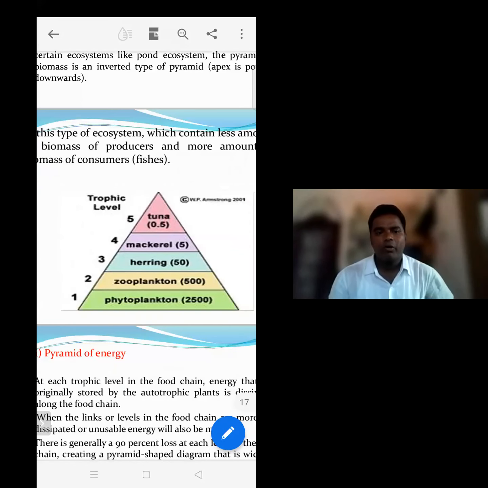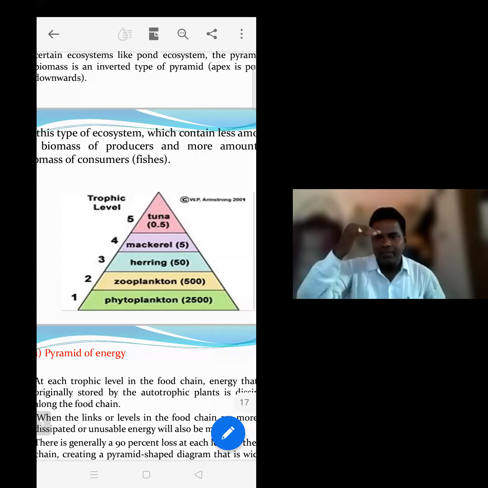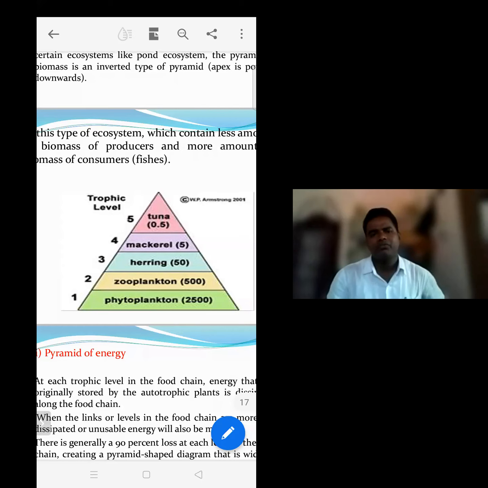For example, phytoplanktons at the first trophic level are 2500. They are the producers. Then the zooplanktons, the primary consumers, are 500, gradually less. Then herring 50, mackerel 5, and tuna 0.5. So this is the pyramid of number.